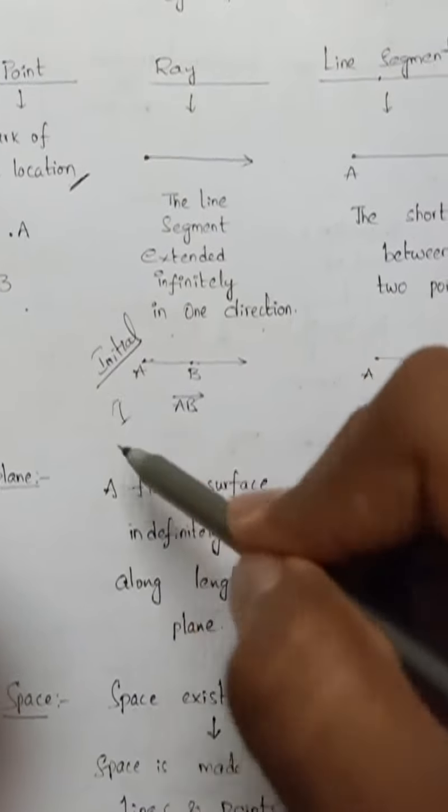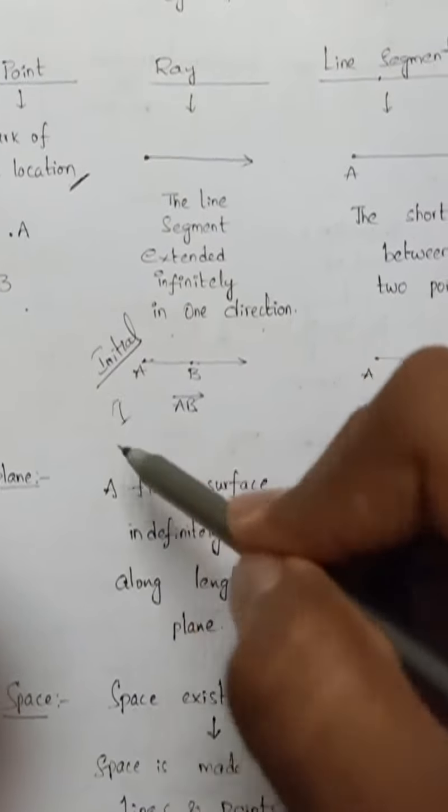Now a straight line is a line segment extended in both directions, and a line has no end points. If AB is a line, it is shown with two arrow marks. Next, a plane is a flat surface that extends infinitely in two dimensions, length and width. Suppose your blackboard is in your class.